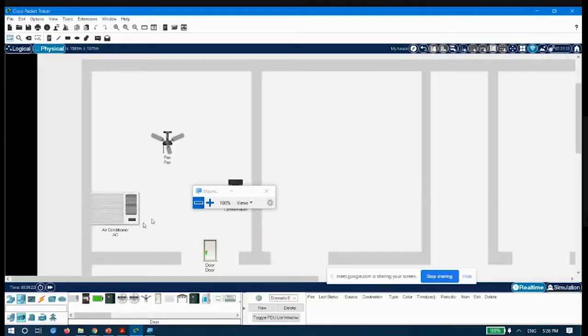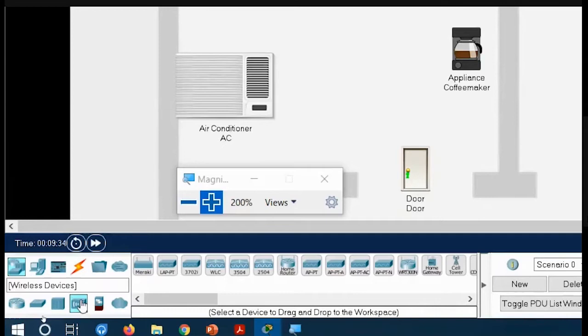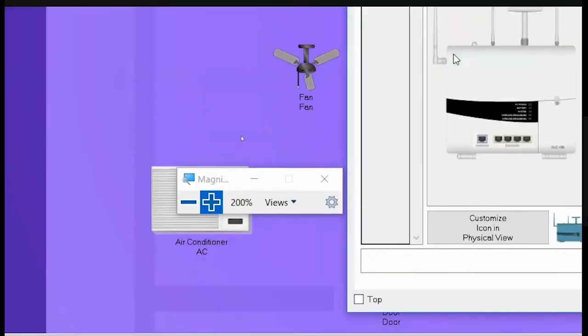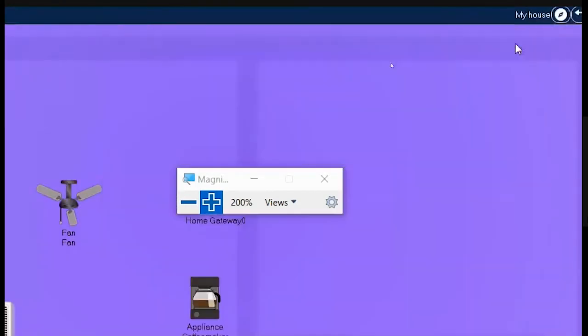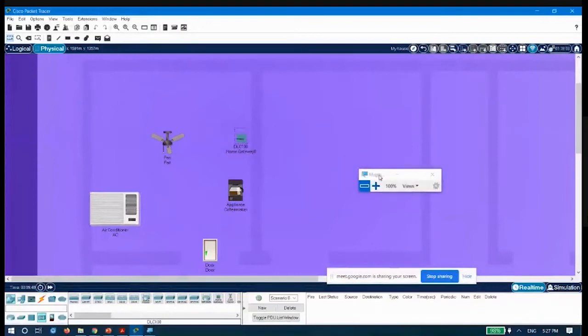For that, again, I will go to network devices. On the bottom of the screen, you can see the network devices icon is this one. If you click on it, you can find the wireless devices. In the wireless devices, you can find the home gateway. So let me add a home gateway here. So these are the devices that we will be needing.